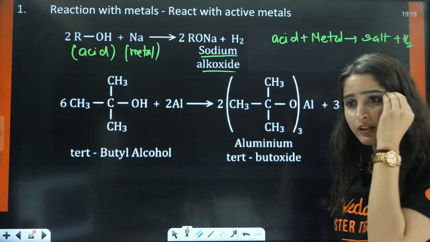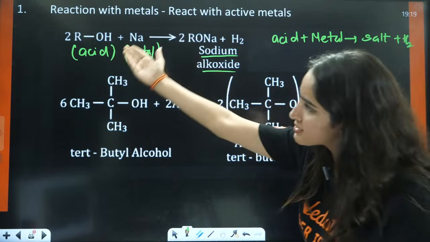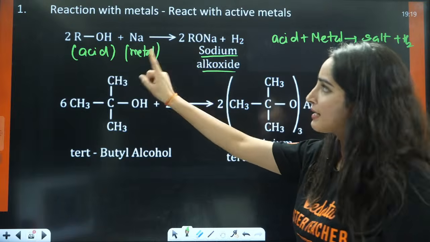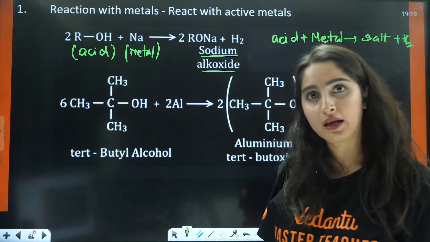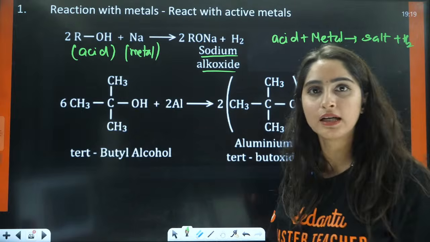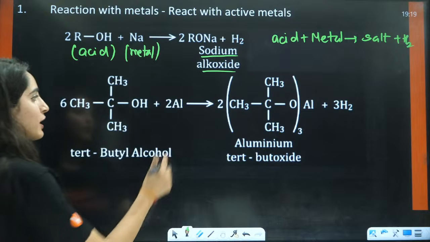Isn't it the same thing? It's the same thing, because this is acidic in nature. That is why with metal, it is forming a salt, that is RONa plus H2, right? And this RONa is called sodium alkoxide, right? Okay, now we will talk about a different element, that is your Al.